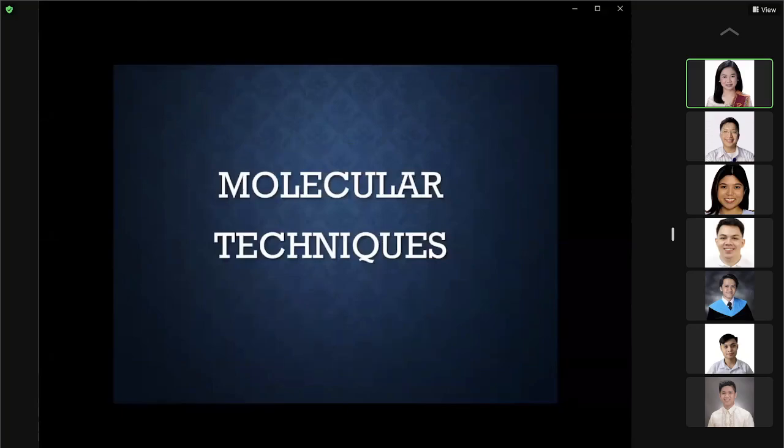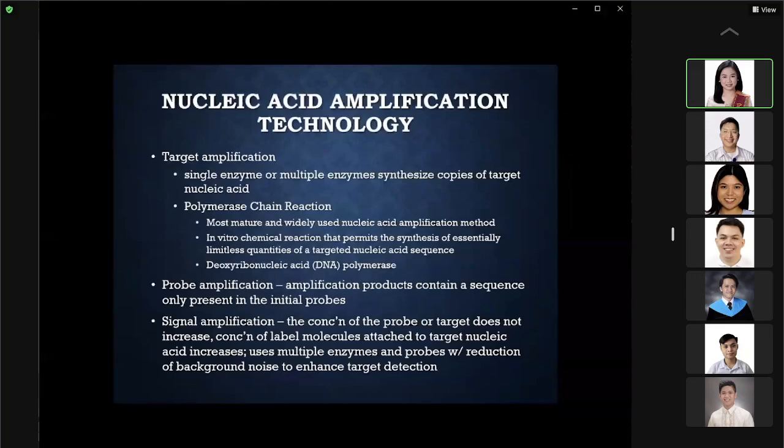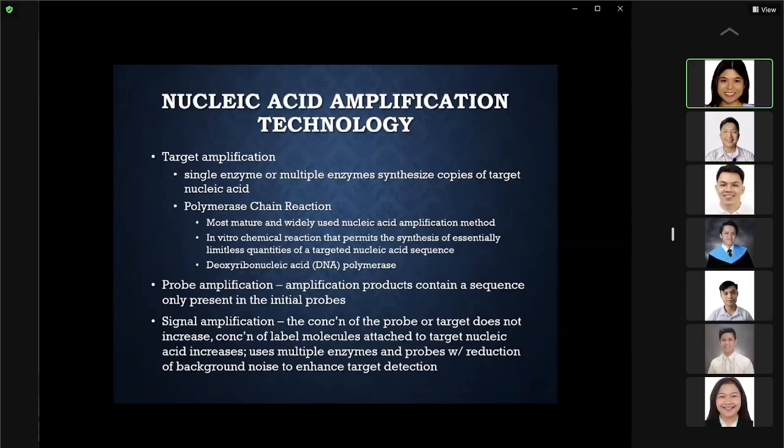Now let's go to your molecular techniques. So molecular techniques use your nucleic acid. And one of these is your nucleic acid amplification technology. So there are 3 forms of nucleic acid amplification technology. You have your target amplification, you have your probe amplification, and you have your signal amplification.